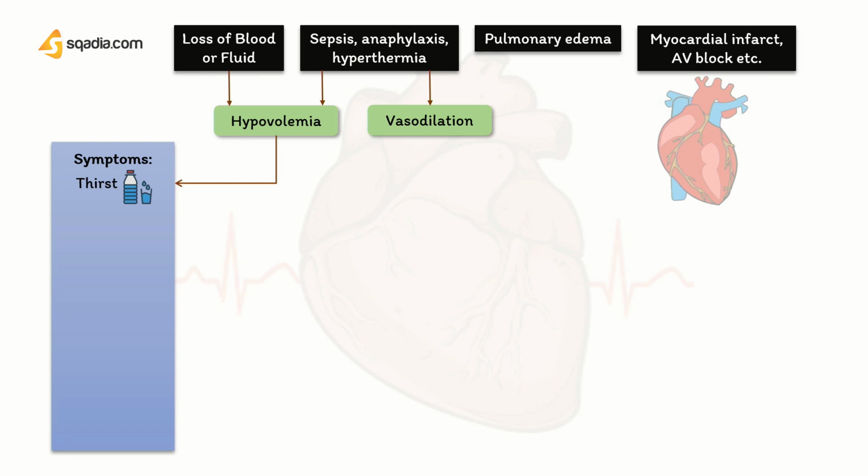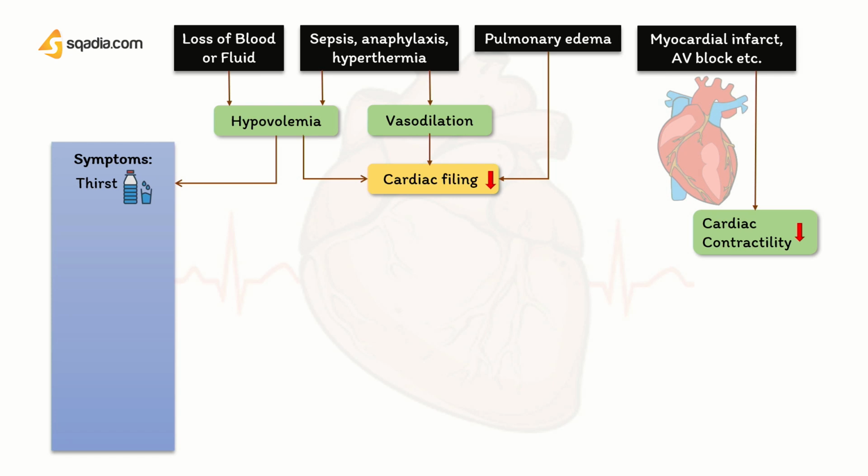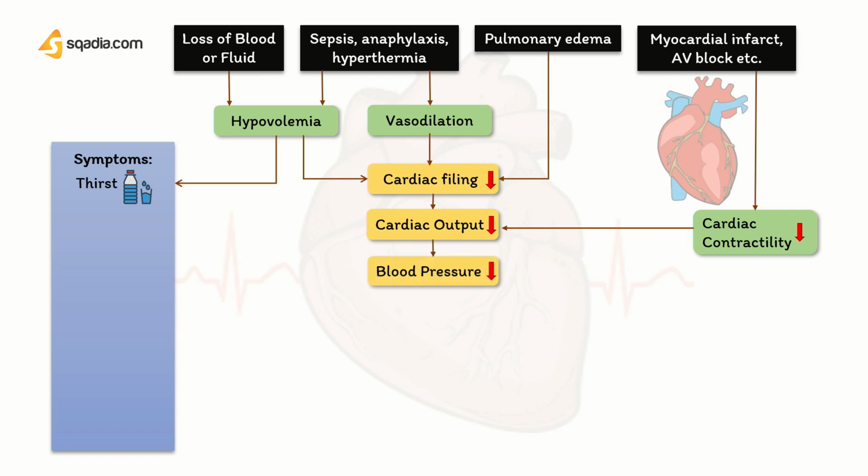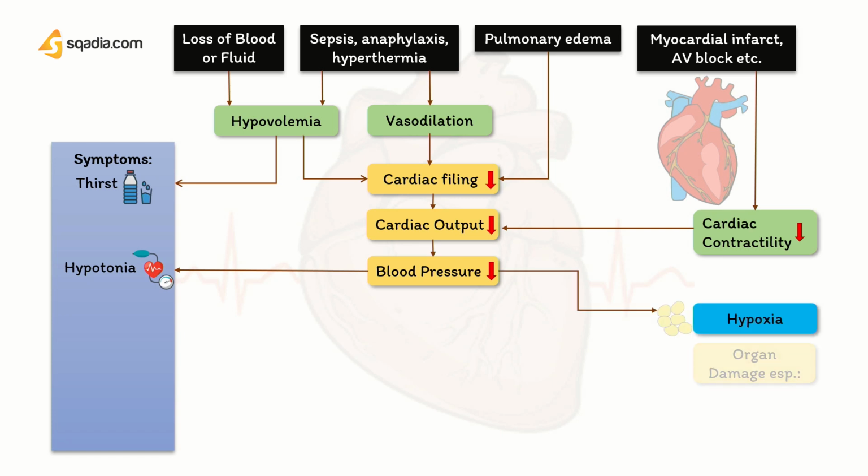Vasodilation and hypovolemia both will lead to decreased cardiac filling that is also observed in pulmonary edema. Now, myocardial infarction will cause a decrease in the cardiac contractility and cardiac output will be lowered. Now, this can be observed in all the causes. This eventually will lead to lowered blood pressure that produces the symptom of hypotonia. This will give rise to hypoxia that causes organ damage.